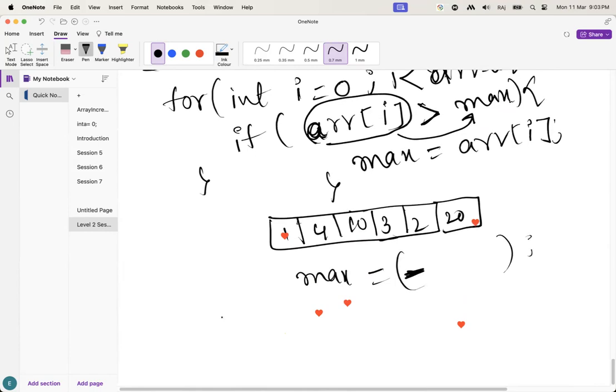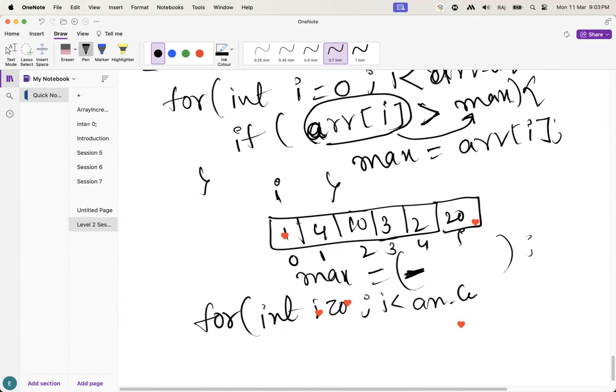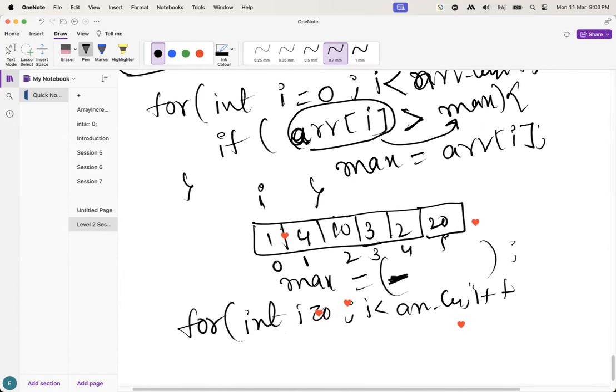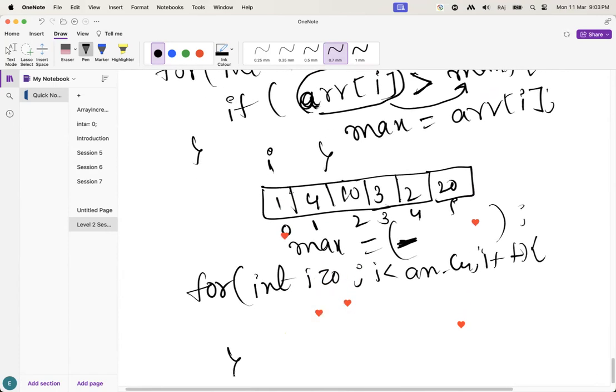So when we do the iteration, what will happen? int i equal to 0, so i is now here. We know the indexes, guys: 0, 1, 2, 3, 4, 5. i less than array.length, i plus plus. Now what is the i value, guys? Here the i value is 0. i less than array.length: 0 less than 6 is true or false? True. So that's why it comes inside.